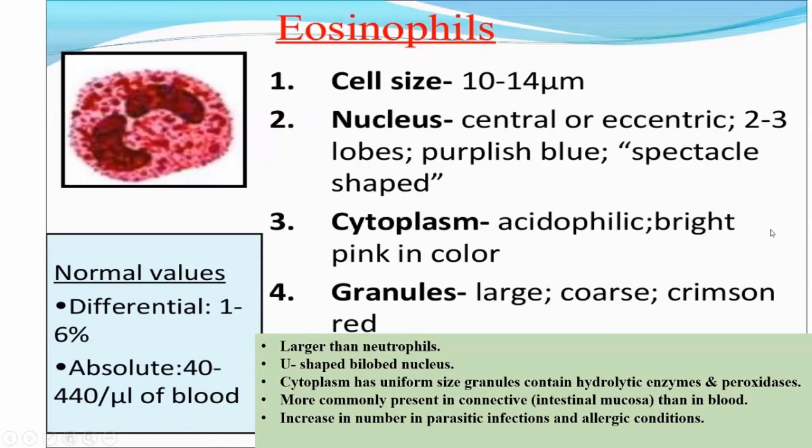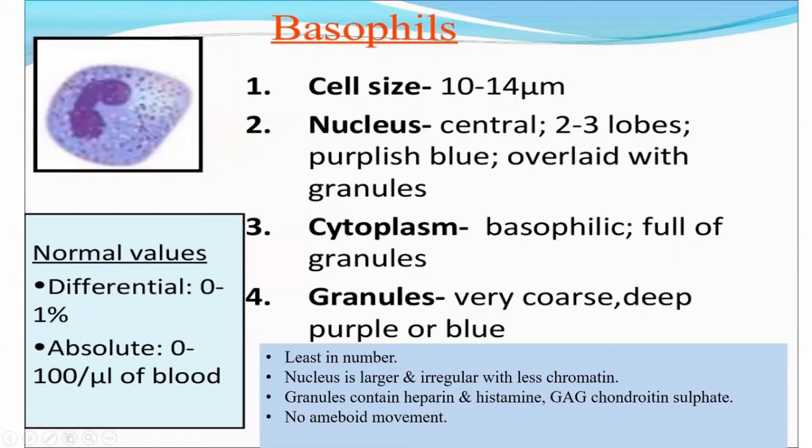Basophil, another type of granulocyte. The percentage is less than 1% of the total leukocyte count of blood. The range varies from 0 to 100 per microliter of blood. The cell size ranges from 10 to 14 micrometers in diameter. The nucleus is central and it can divide into lobes.